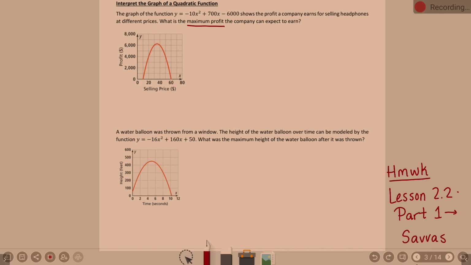So notice we have an equation here that shows profit. We want to know the maximum profit. And we have a lovely little graph there that represents that equation. Thoughts on what we might do?